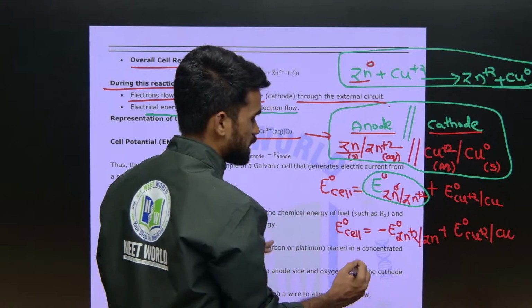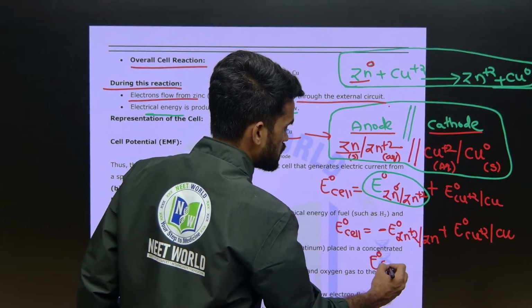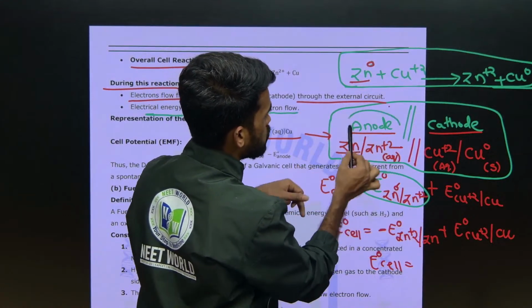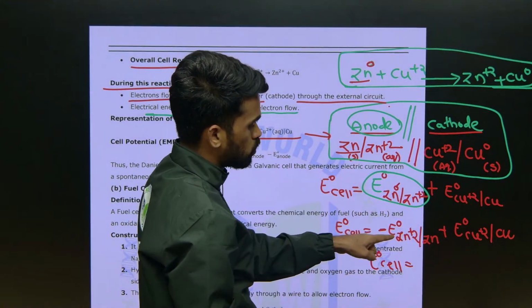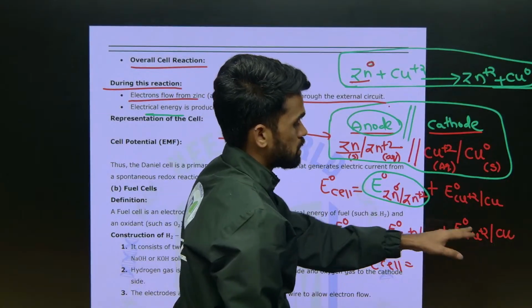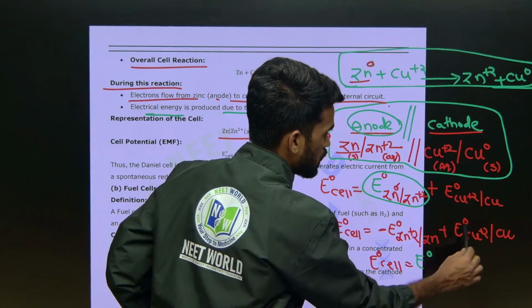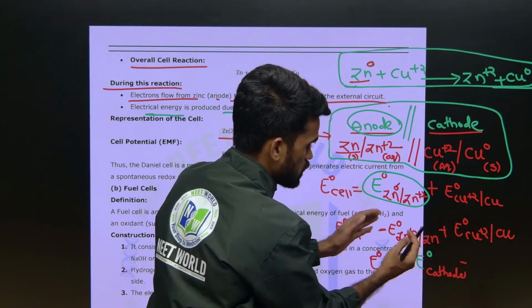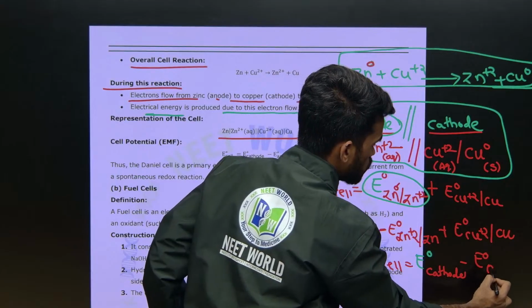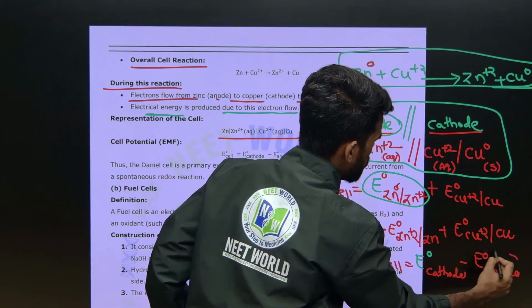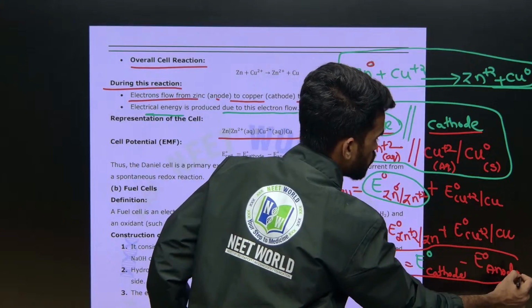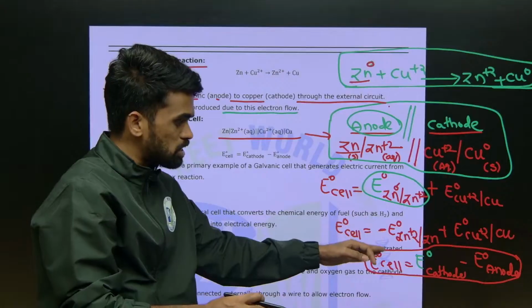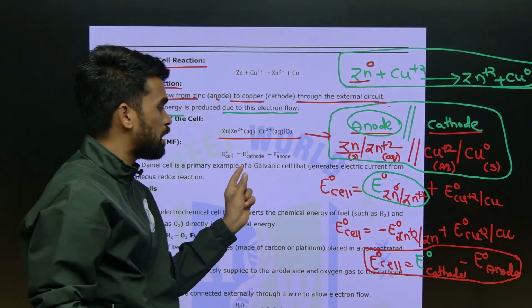So simply you can generalize this formula as E naught cell is equal to, where this process is taking place at the anode. The anode will be having negative reduction potential. So it means E naught of cathode, which is positive, minus E naught of anode. These both values can be given in terms of reduction potentials only. If you write up to here, that is also fine. You can extend this so that you get the standard bookish formula like this.